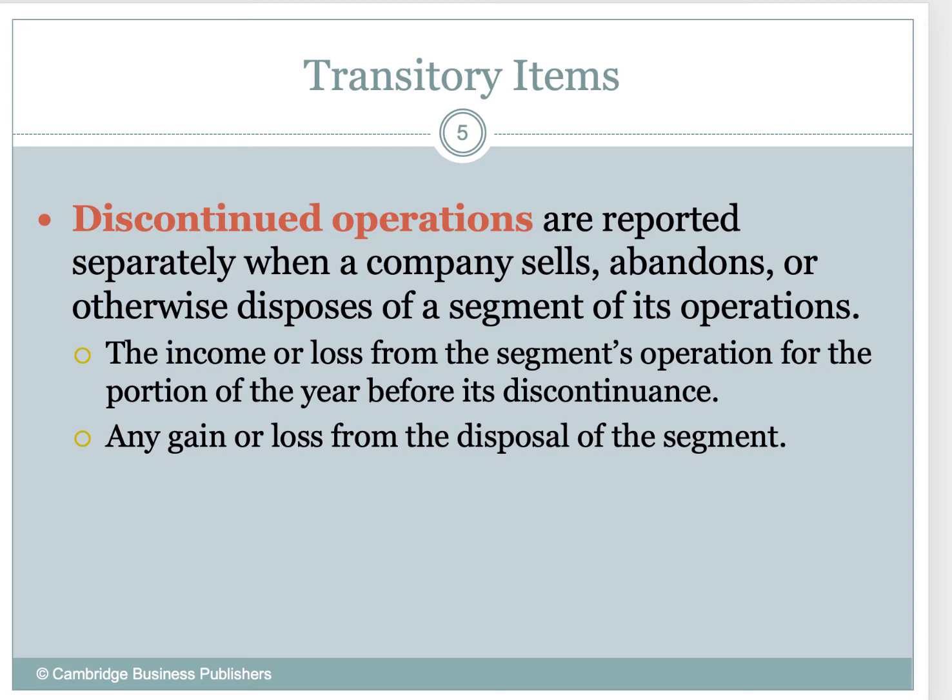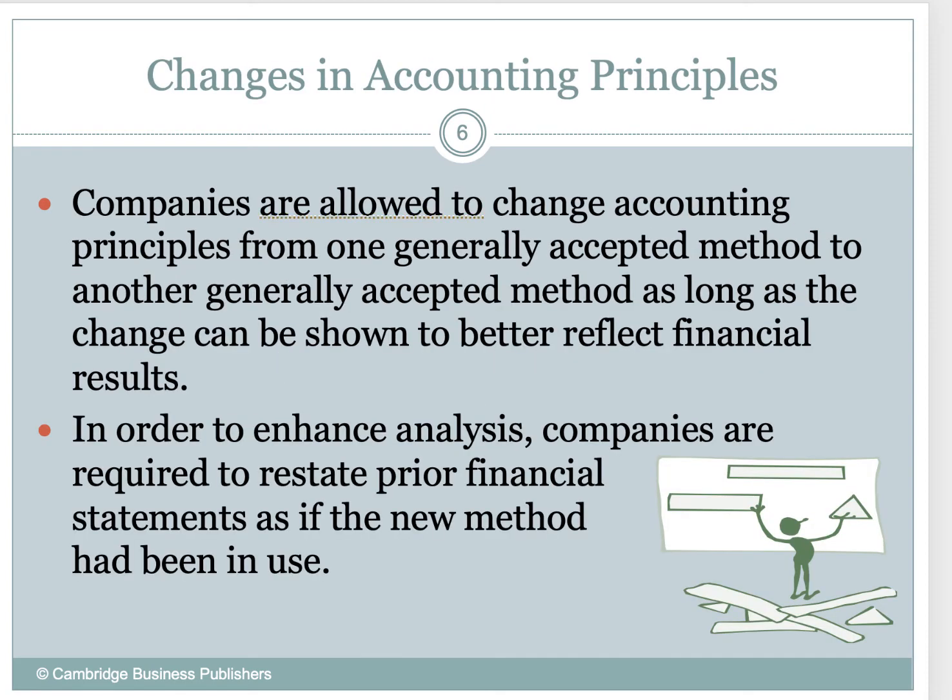When we do our 2020 financial statements, any income or loss that's generated from that segment is reported separately. And then any gain or loss from the disposal of the segment, maybe we sell off the assets, maybe we actually sell the entire division to another company, we're going to report that as well under discontinued operations. Okay?